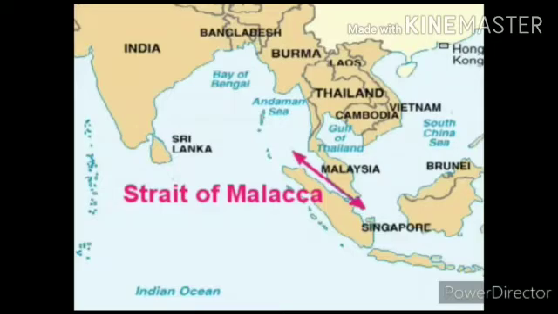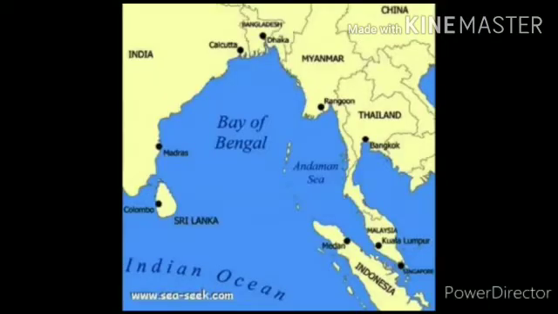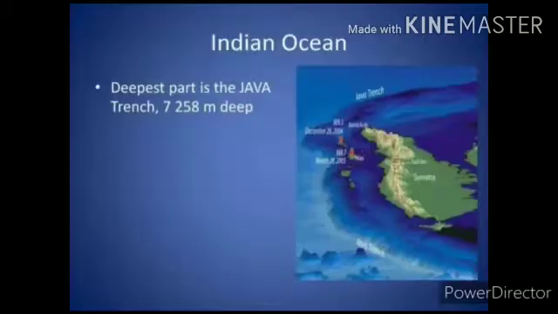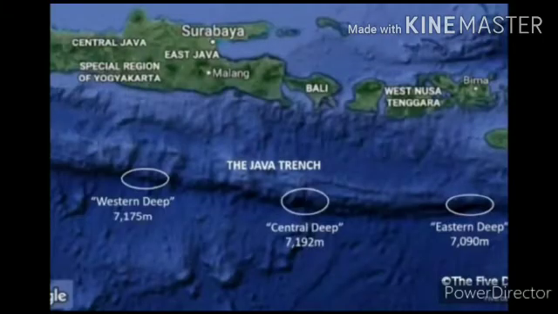The Bay of Bengal, the Arabian Sea, the Persian Gulf, and the Red Sea are some of the important marginal seas of the Indian Ocean. Bay means a broad inlet of the sea where the land curves inwards. The Java Trench, 7,725 meters, is the deepest point in the Indian Ocean.